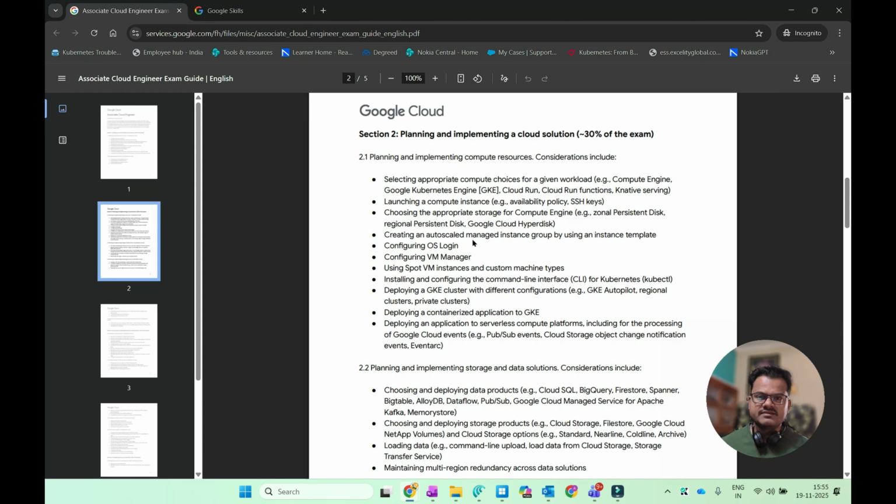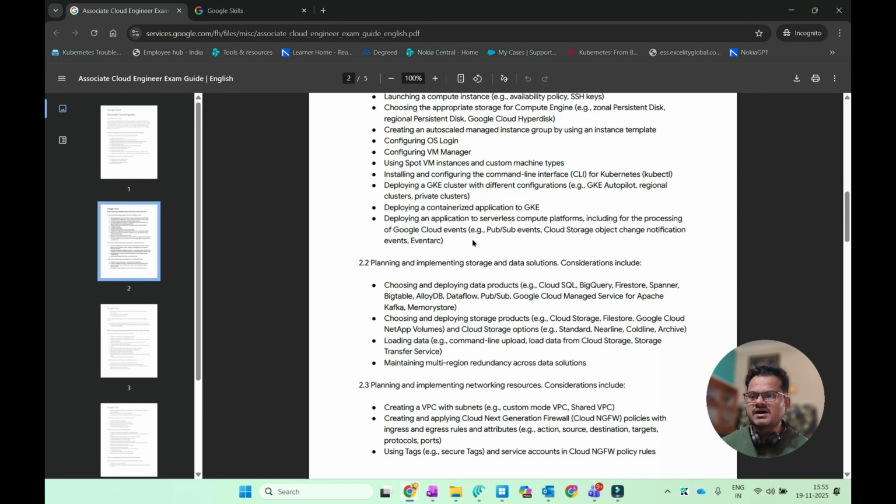And also then you have to launch the compute instance, that is the availability policies and SSH keys. Okay, and then you also have to know how you can configure the OS login and which OS flavor you need in your project, and also you have to create the VM manager, and using that, spot VM instances and custom machine types, you have to install and configure the command line interface for Kubernetes, right?